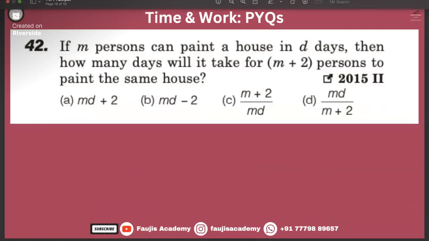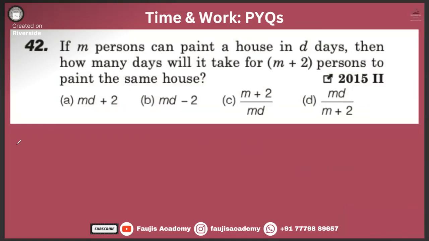Okay, we work out. M persons can paint a house in D days. Let's assume some value. M is equal to 10, can paint a house, D is equal to 20. 20 days will be assumed.